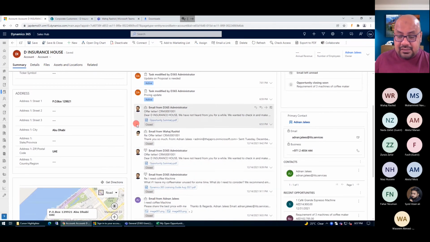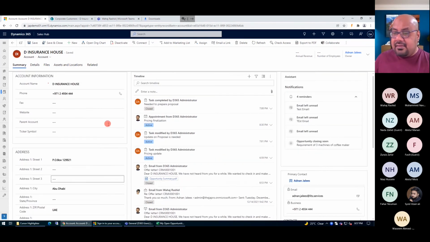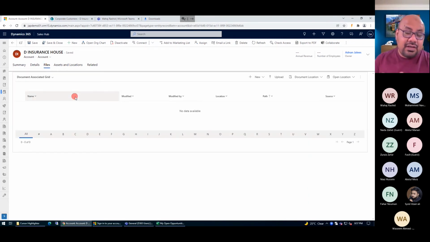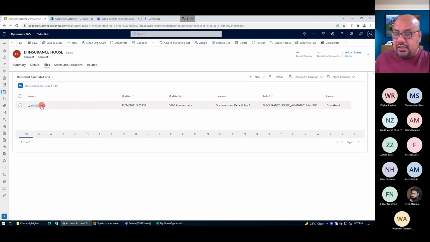So all information is coming up here. Plus, I can see his associated assets there. Assets means, you can say, file assets or file repository. So I can see the opportunities, and if there is any other sales order or quotation, I can see all the list of the folders available.